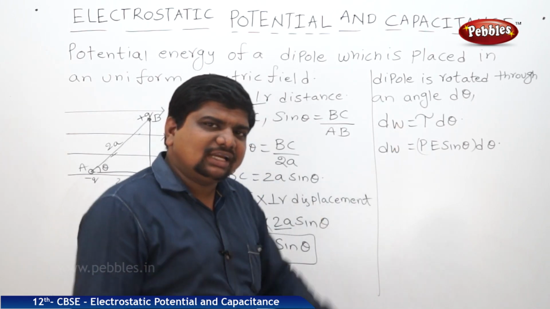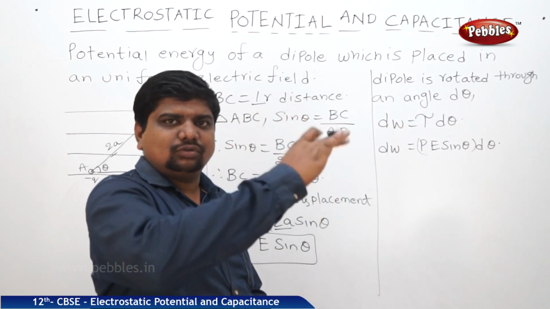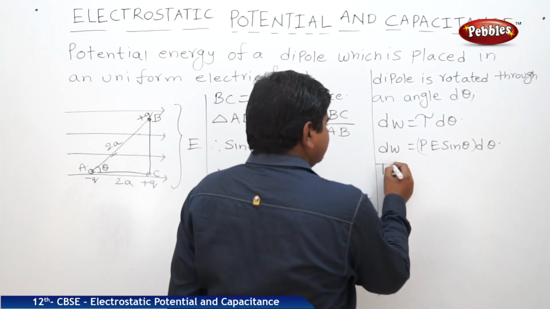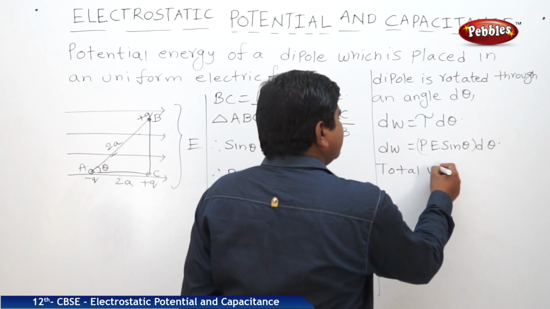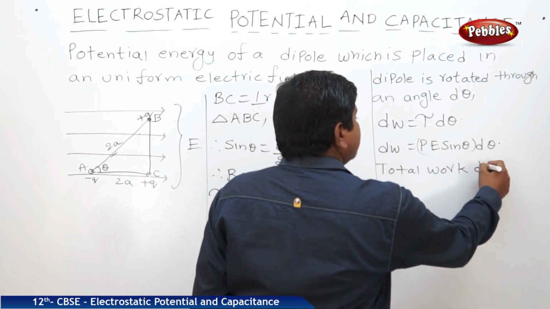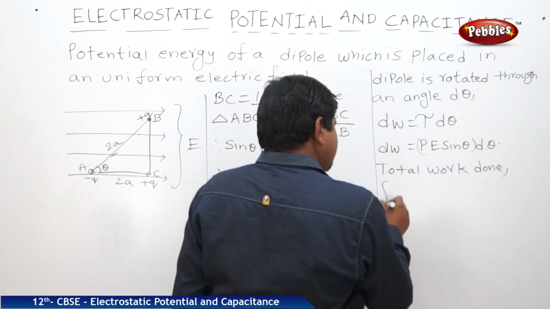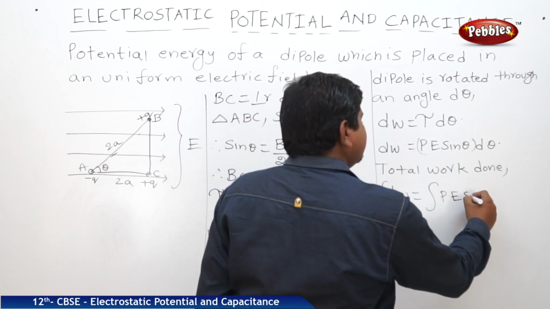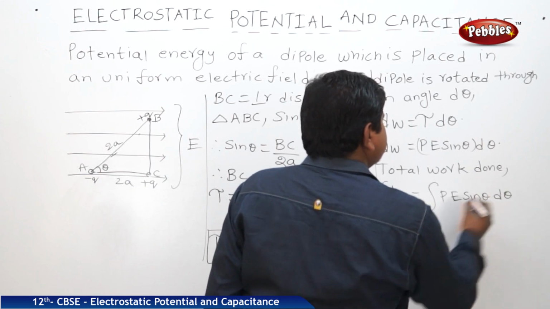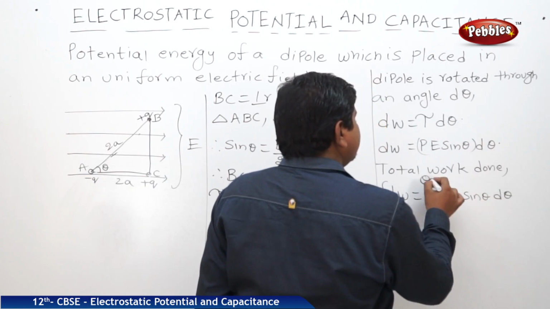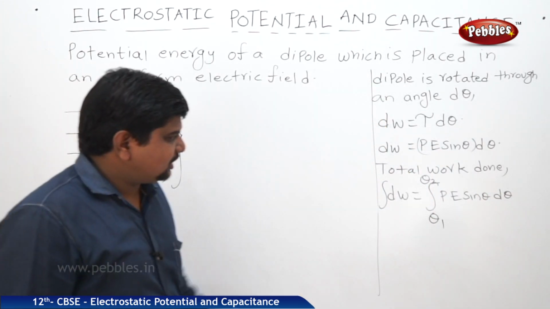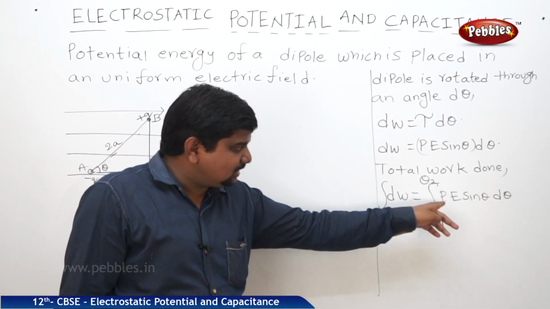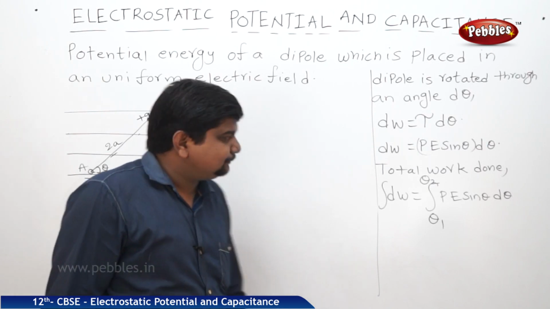What is the total work done to rotate through the whole angle? Integration. Total work done is equal to integral dW, which is integral PE sin theta d theta from angle theta 1 to theta 2.